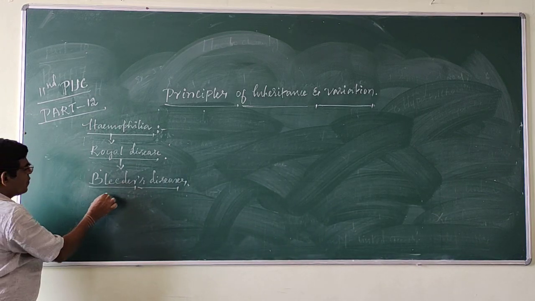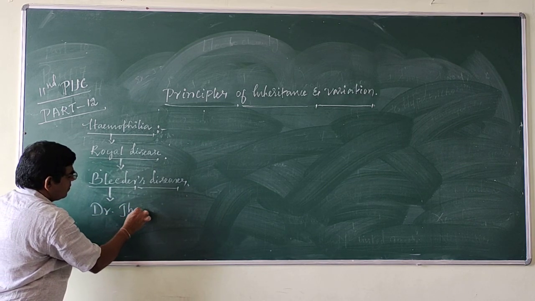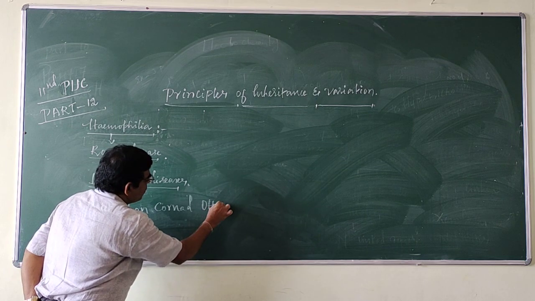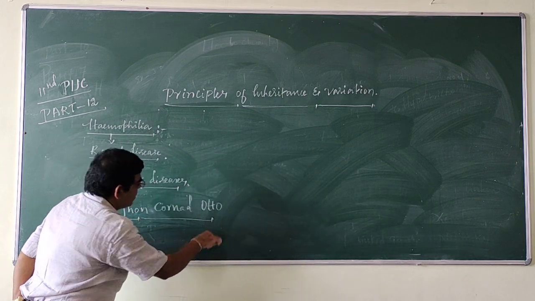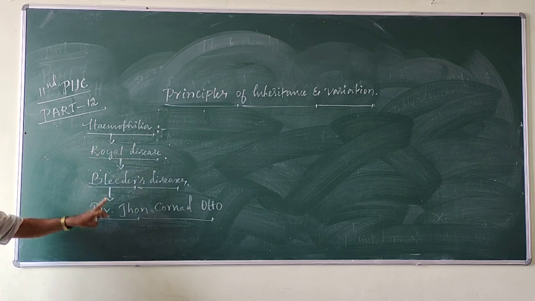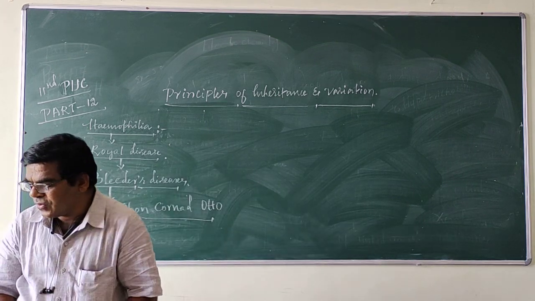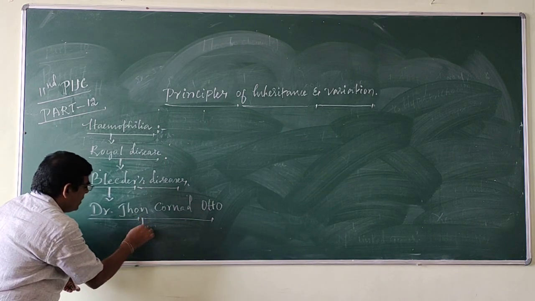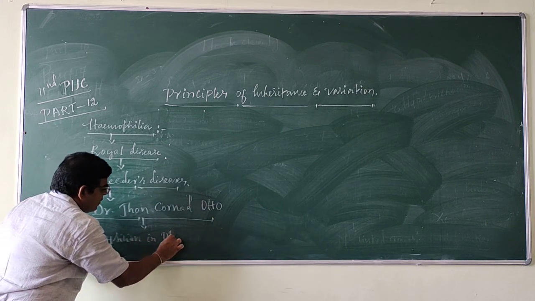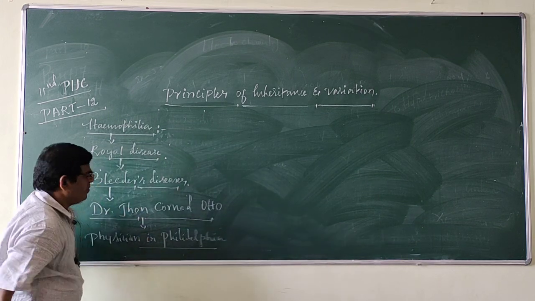Very first, hemophilia was discovered by Dr. John Carnot Otto, a physician in Philadelphia.